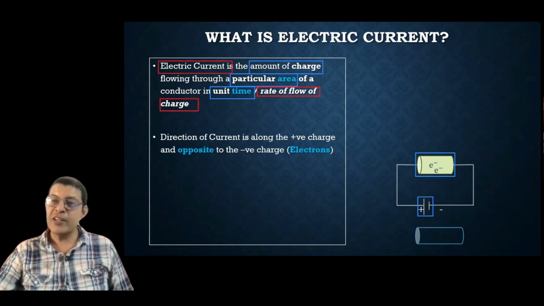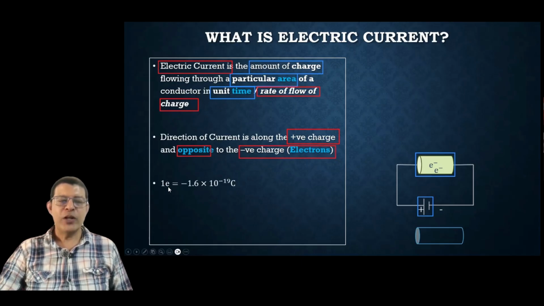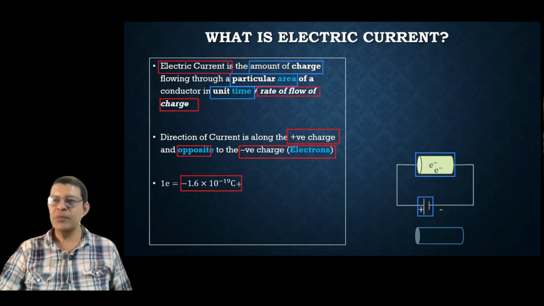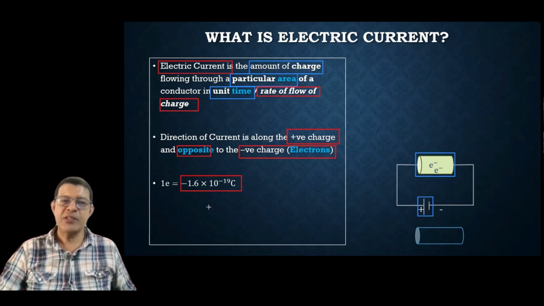And what is the direction of this current? The direction of current is along the positive charge, but opposite to the negative charge, which is the electrons. One electron is minus 1.6 into 10 raised to power of minus 19 coulomb. Electron is negatively charged, and current is the flow of positive charge. Current flows in the positive charge direction. That means opposite to the electron flow.